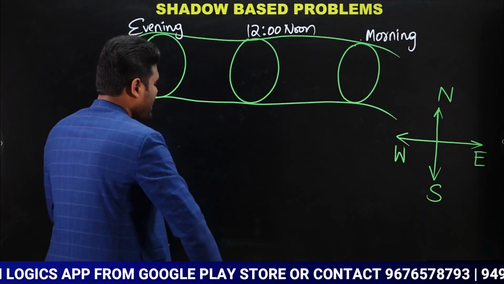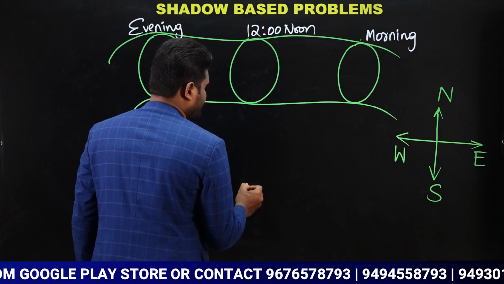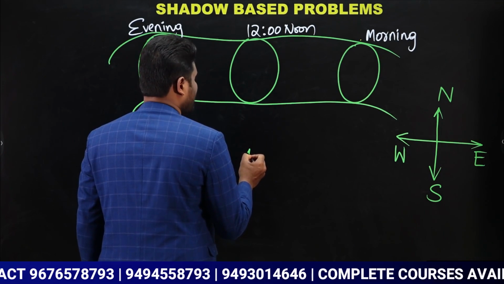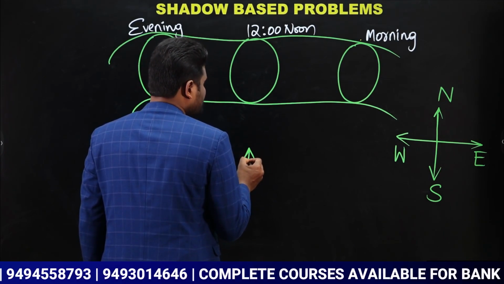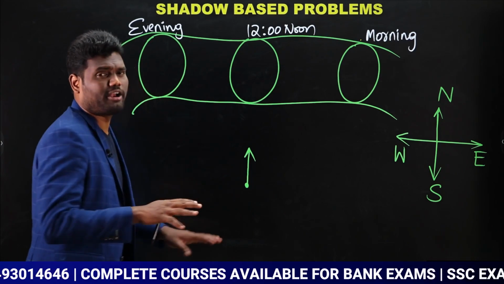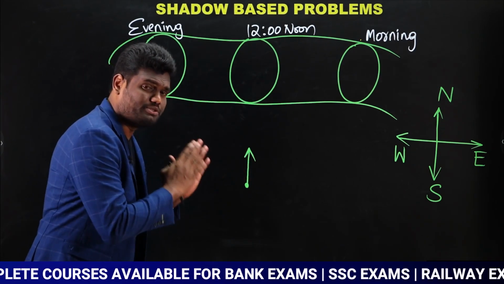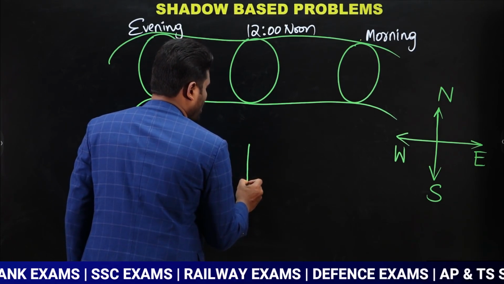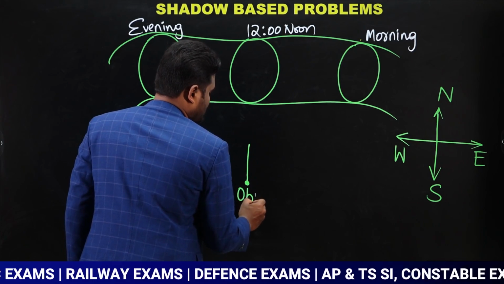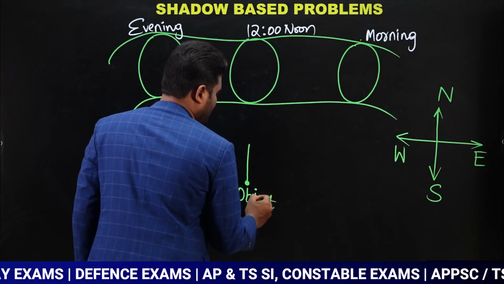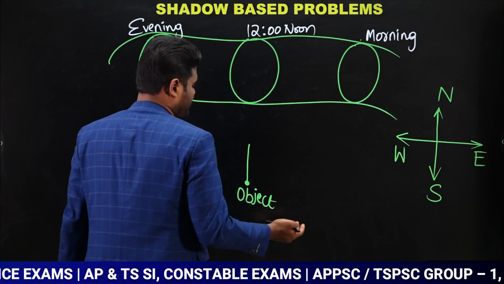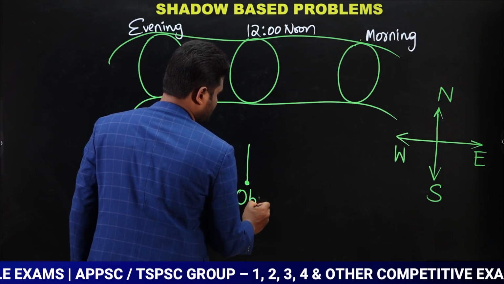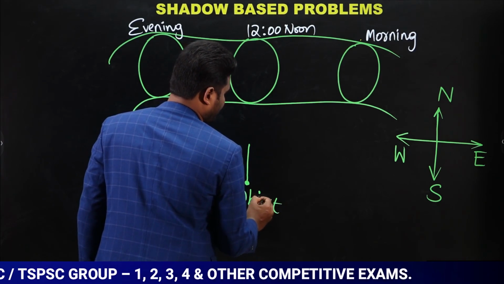Observe here carefully. Let us say I have placed an object here. A person is standing, a person or pole, whatever it may be. An object is here. I placed one object here, and this object may be a pole or a person, whatever it may be.